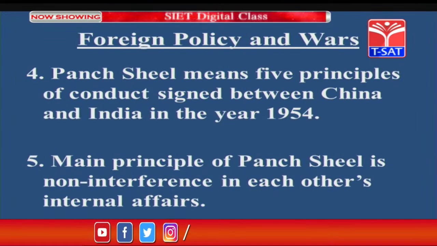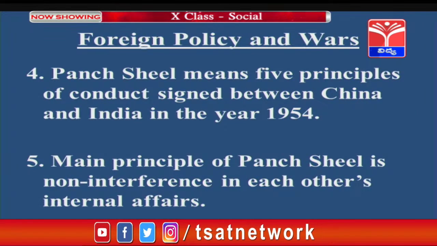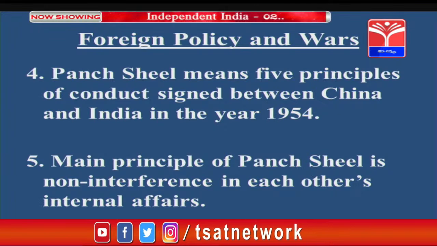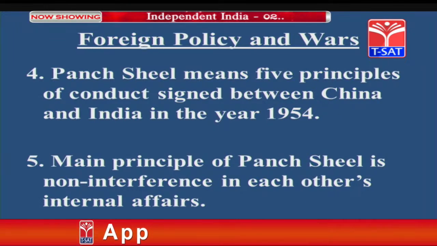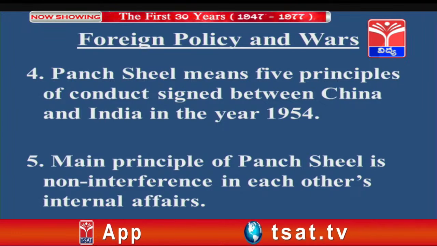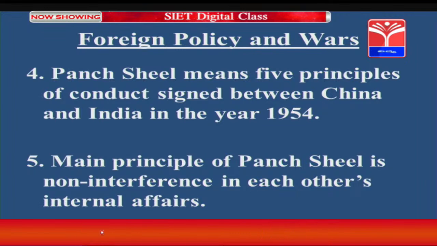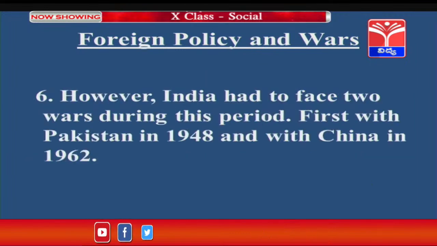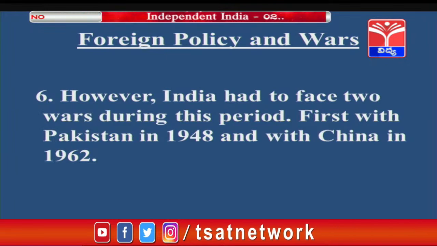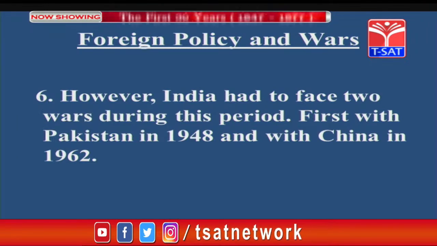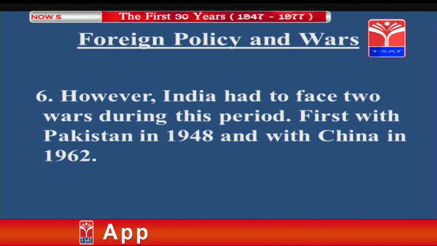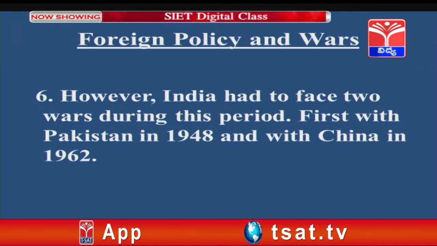Panchsheel means five principles of conduct signed between China and India in the year 1954. The main principle of Panchsheel is non-interference in each other's internal affairs. However, India had to face two wars during this period, first with Pakistan in 1948 and with China in 1962.